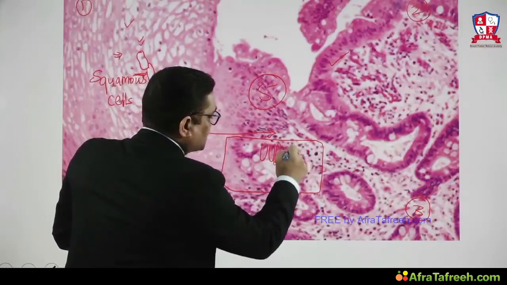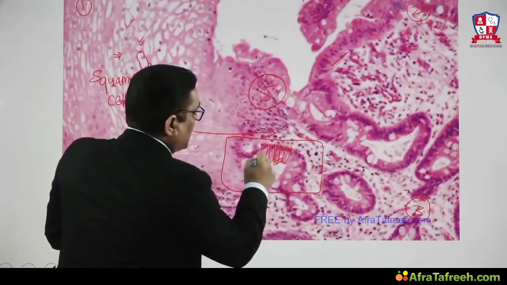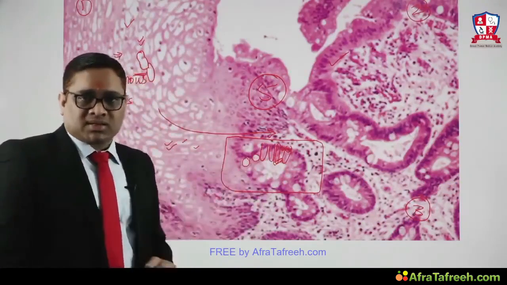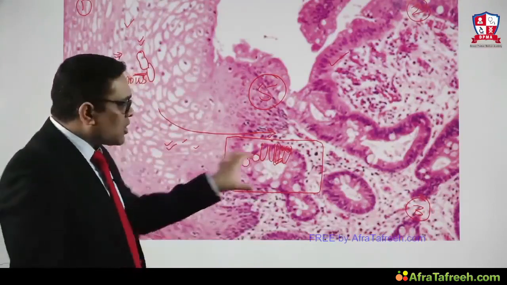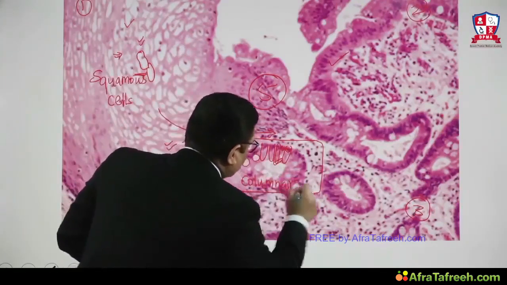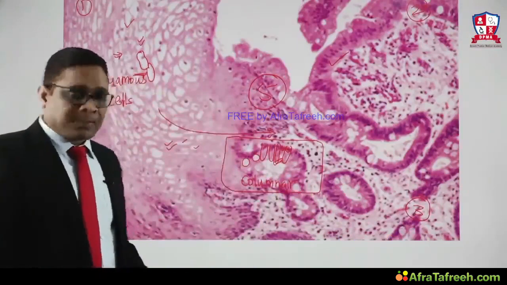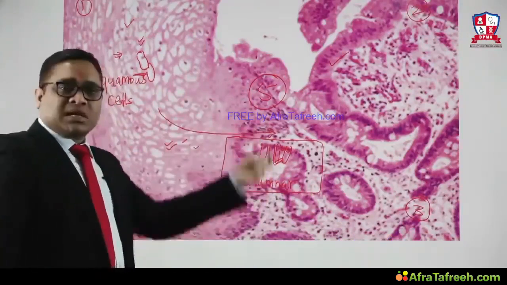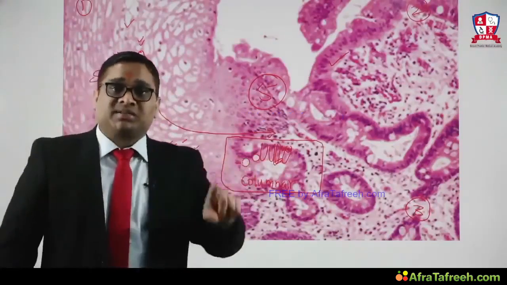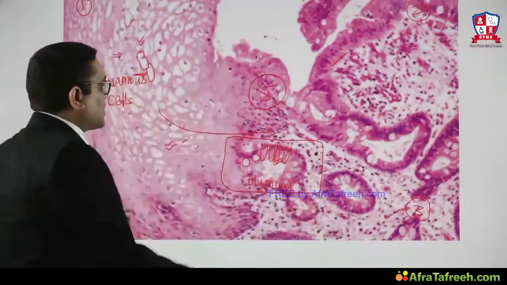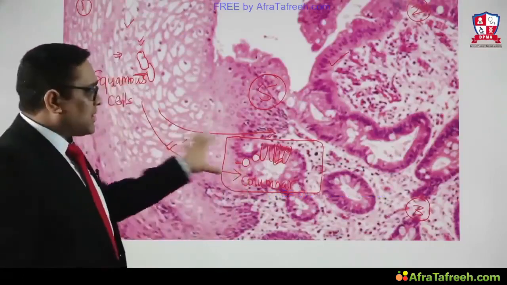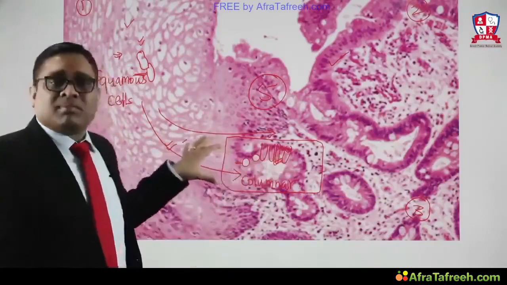So tall columnar cells, and you can see the nuclei at the base, and you can notice there are vacuoles containing mucin. So these are mucin containing goblet cells, right? These are all columnar cells. So that is why it is a columnar metaplasia, right? Tall columnar cells having mucin containing goblet cells, so that is why it is called intestinal metaplasia. When you are observing and comparing, you can see how squamous cells are getting transformed into columnar cells at the gastroesophageal junction. So this is Barrett's esophagus.